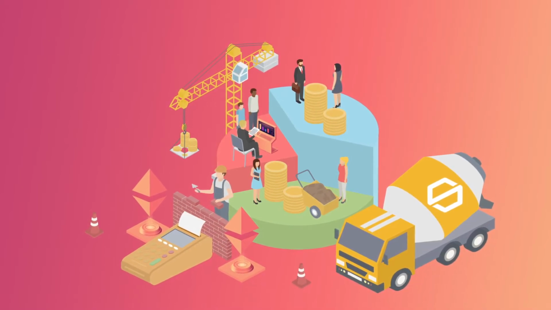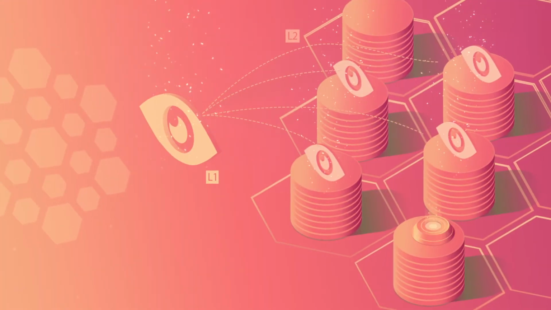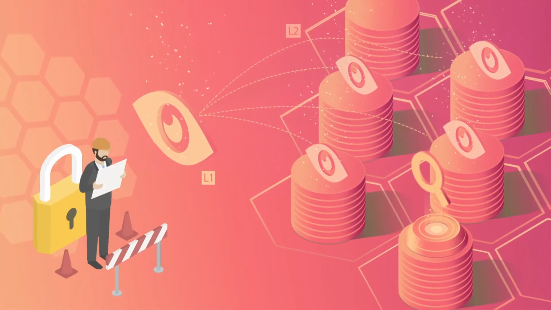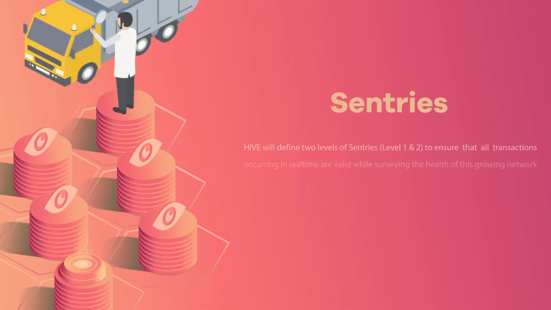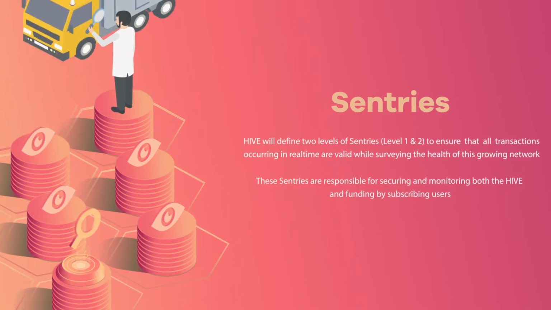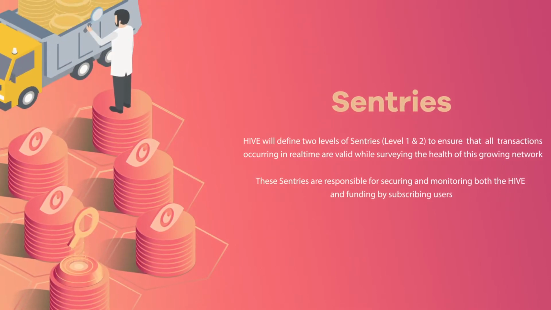HIVE users can rest assured with the knowledge that transactions are validated point to point. HIVE will define 2 levels of sentries, level 1 and 2, to ensure that all transactions occurring in real time are valid while surveying the health of this growing network, with these sentries responsible for securing and monitoring both the HIVE and funding by subscribing users.